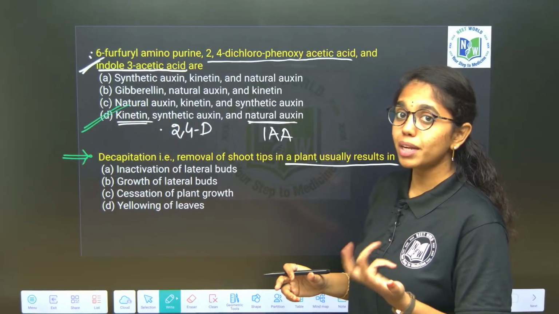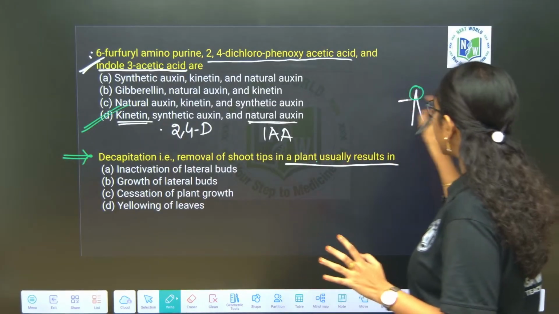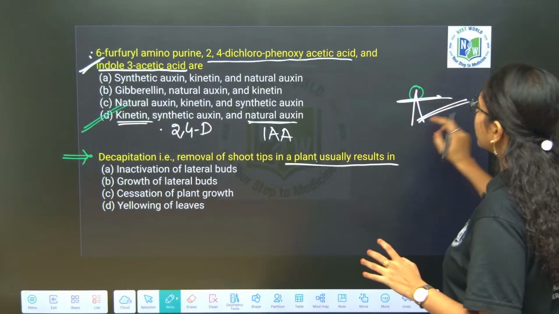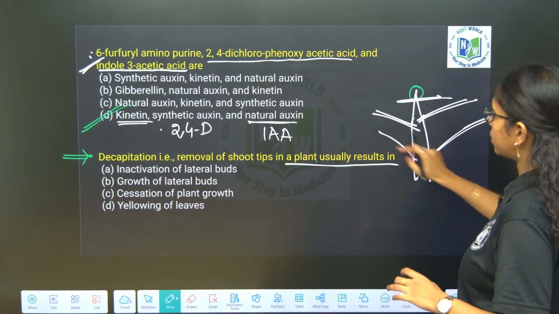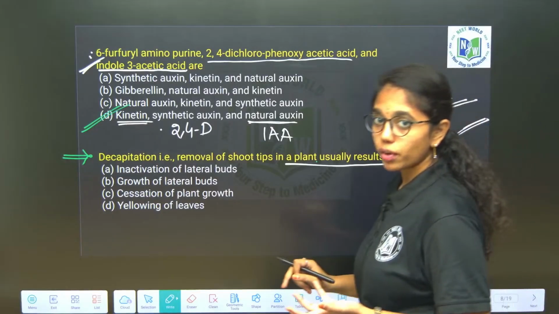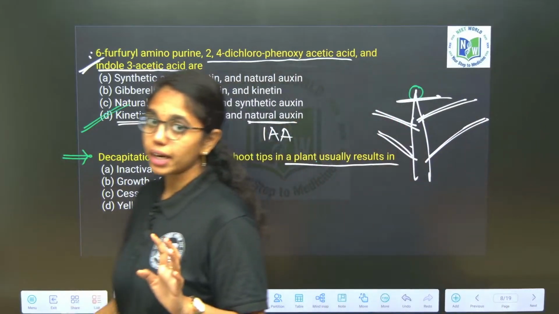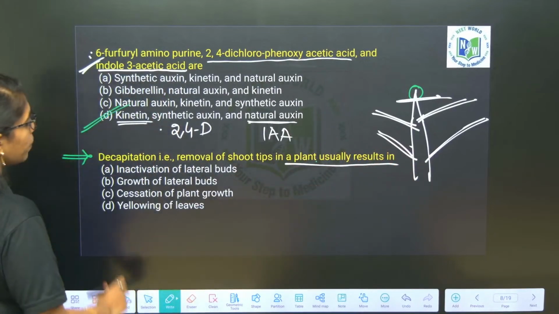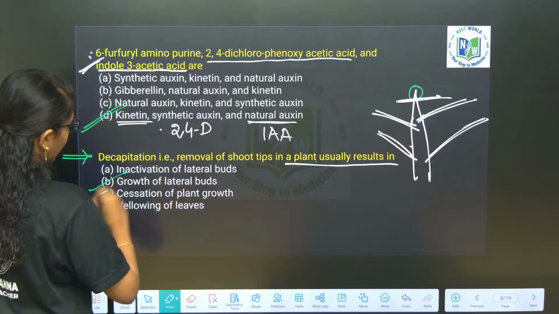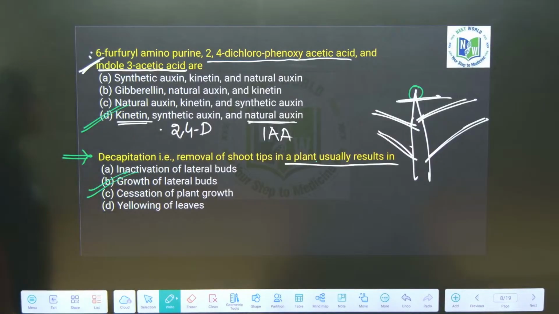Apical dominance will be inactivated, whereby there will be huge growth of lateral buds, where the action of cytokinin will go unaffected. So there will be huge growth of lateral buds. Option B will be right over here.